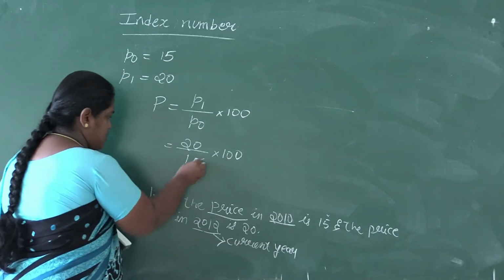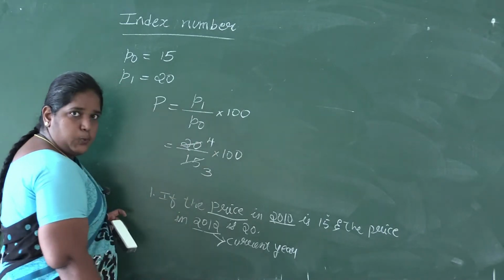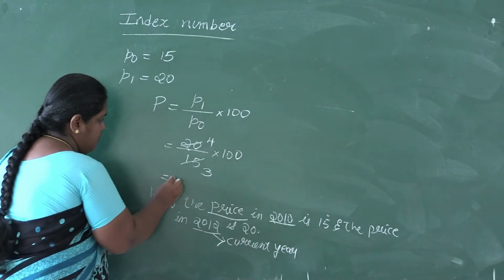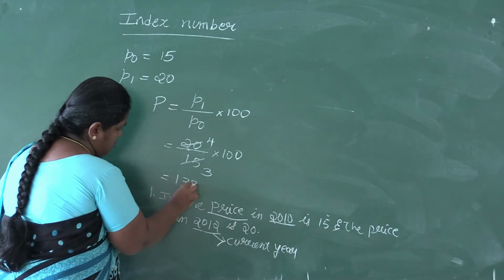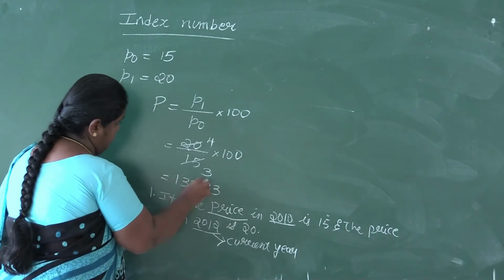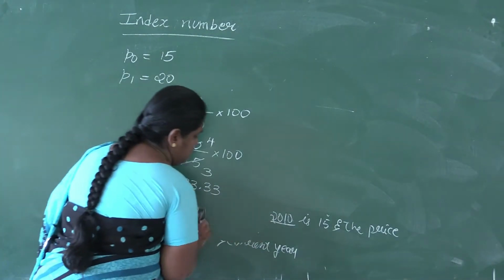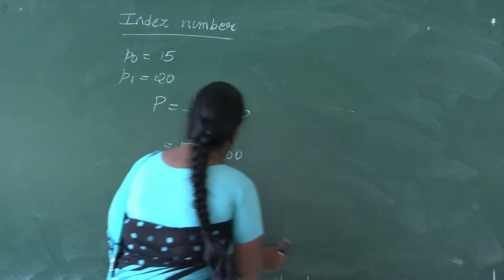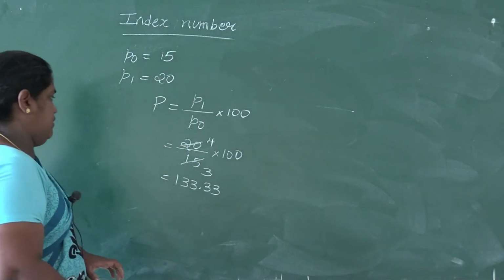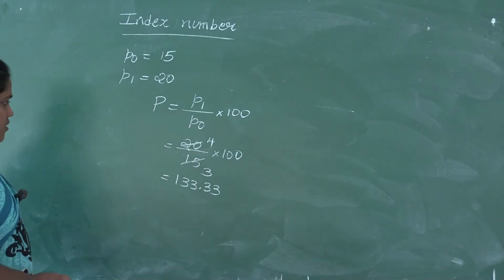You can cancel this: 5 3s are 15 and 5 4s are 20. You'll get 133.33.